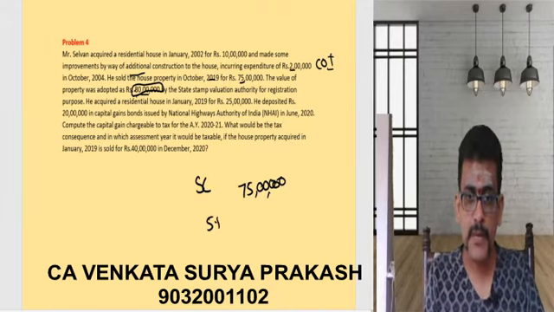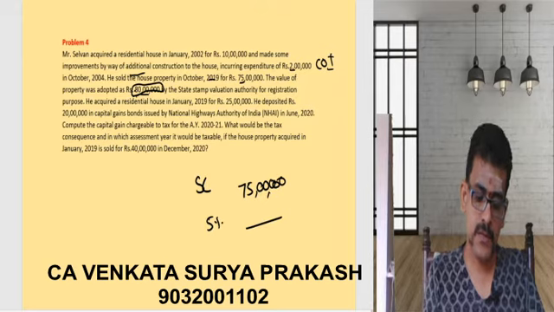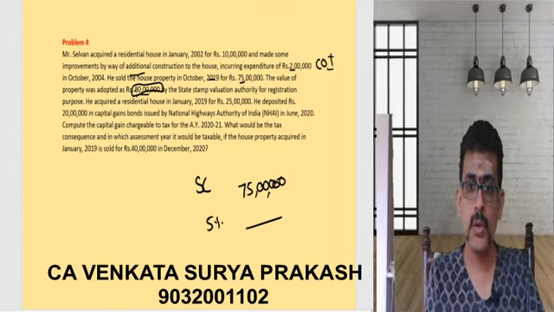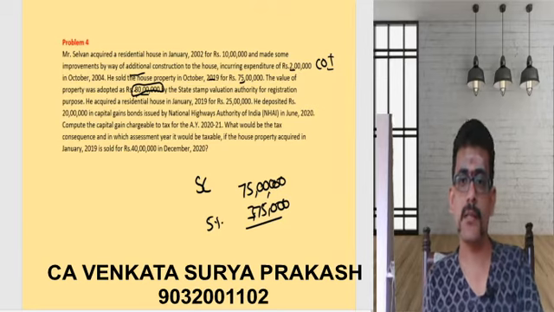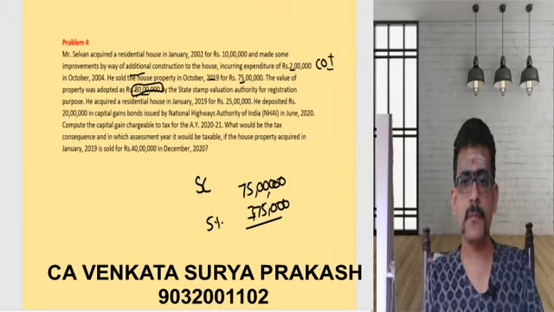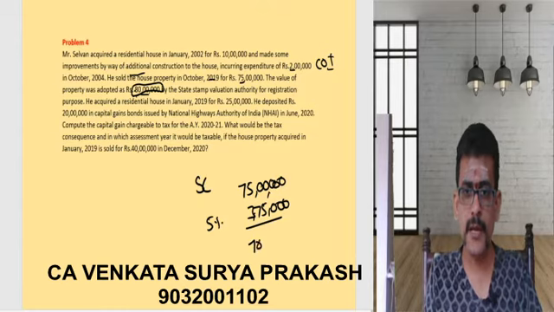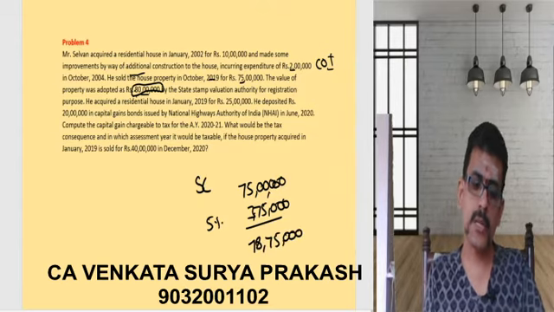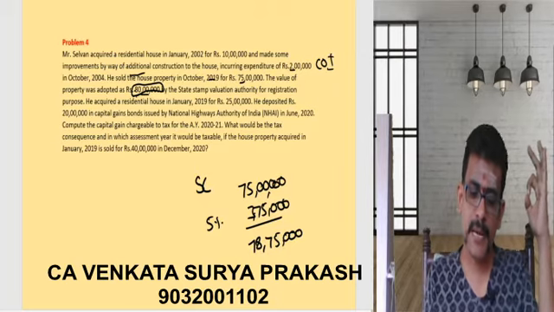Now take 5% on your sale consideration. 75 lakhs into 5% gives 3,75,000. Now what is the total? The total you are getting is 78,75,000.